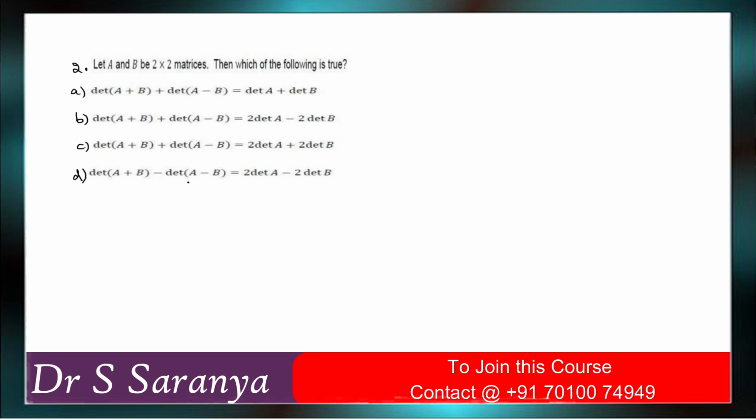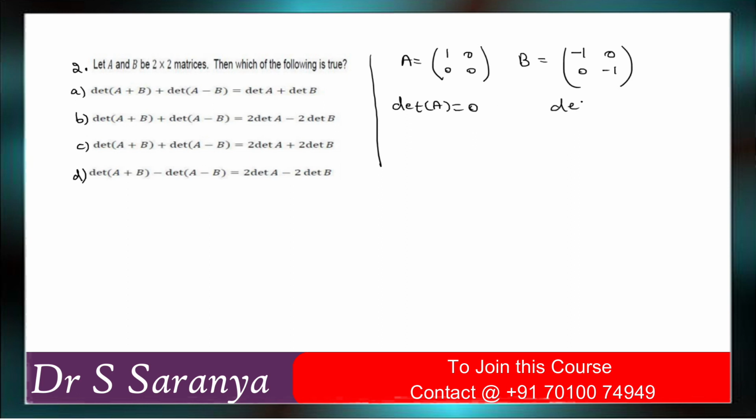Or determinant of A plus B minus determinant of A minus B is equal to 2 times determinant of A times determinant of B. So what I am doing is, they have given A and B matrices and they are asking about determinants. They have not mentioned whether it is singular or non-singular, whatever it is. So I took the matrices like this. B is equal to this. So now determinant of A is equal to 0, determinant of B is equal to 1.